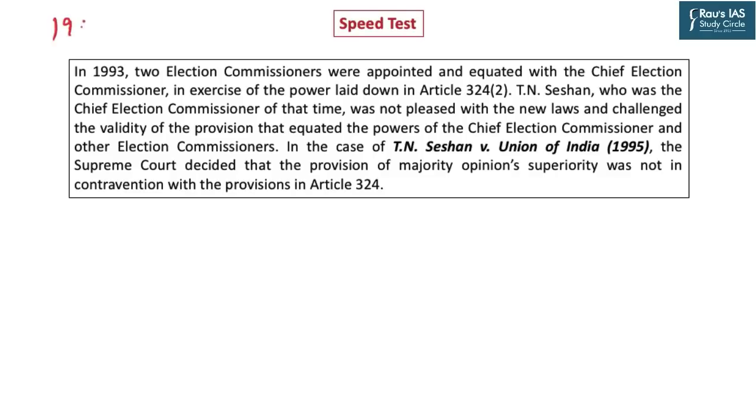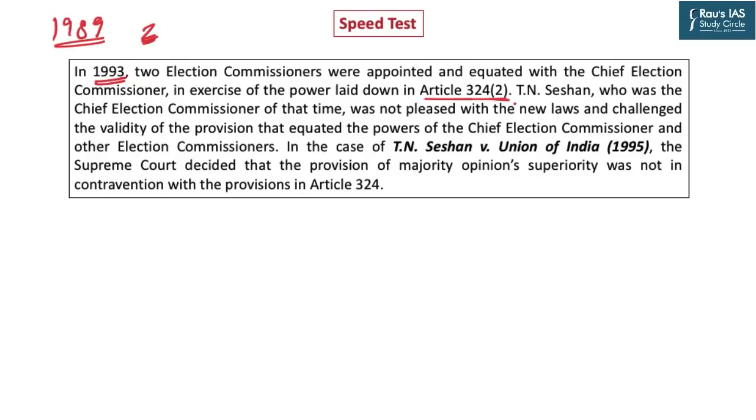But in 1989, via executive order, changes were made using Article 324(2), which authorizes the President to decide the composition of Election Commission. So an executive order under the seal of President was given to increase the membership of Election Commission, adding 2 more election commissioners. And those 2 election commissioners later, in 1993, were brought at par with the Chief Election Commissioner.